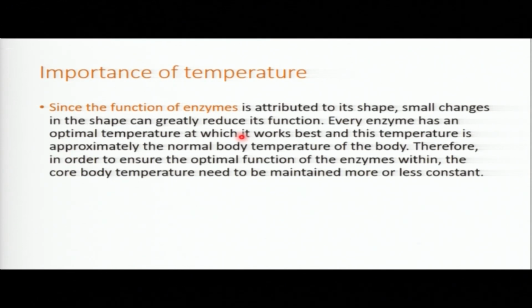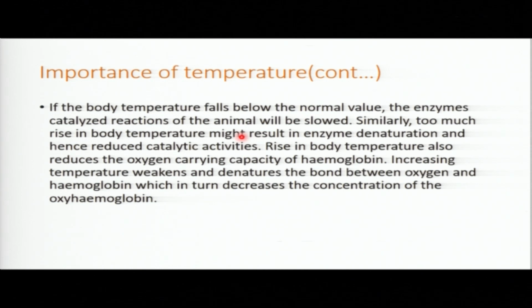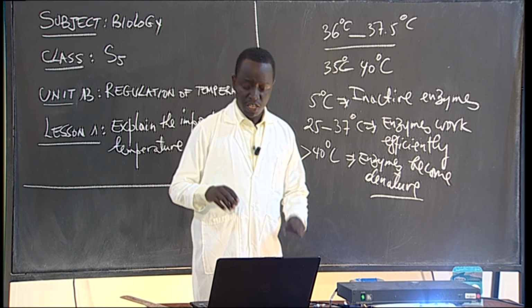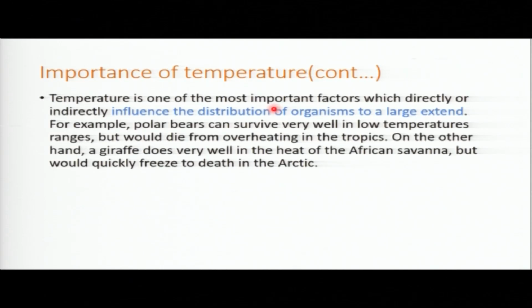Another one, actually we have already talked about this: too much rise of body temperature might result in enzyme denaturation. Are we together? Now, another importance of temperature regulation is to allow the distribution of organisms to a large extent. Distribution of organisms. Let's take an example. Organisms that are able to maintain their body temperature can live in every environment.